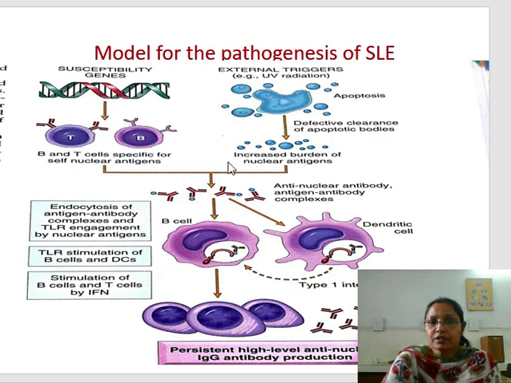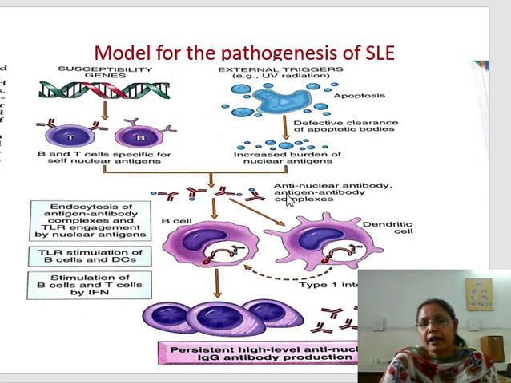So these antigens and these activated cells produce antibodies, and these antigen-antibody complexes are produced and settle in various sites, as well as they are taken up by the dendritic cells and B cells also. They are internalized, so there is endocytosis of the antigen-antibody complexes and toll-like receptor engagement by the nuclear antigen.